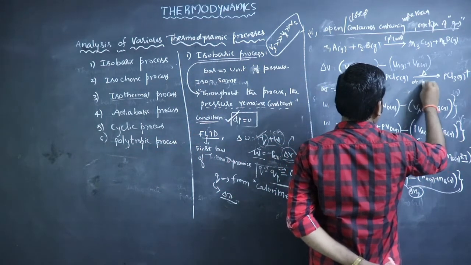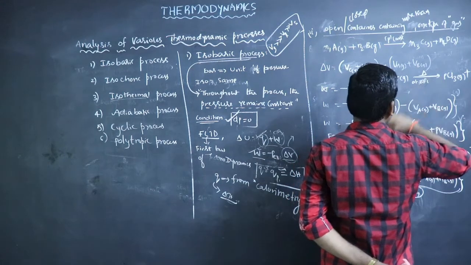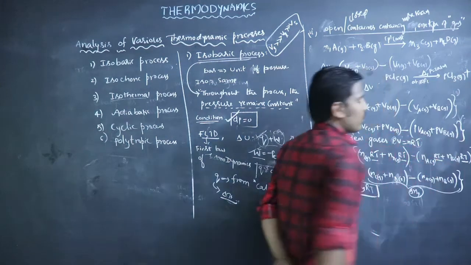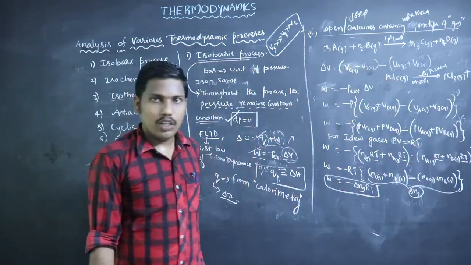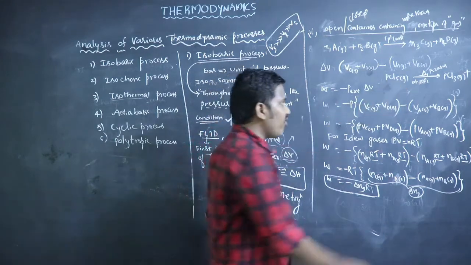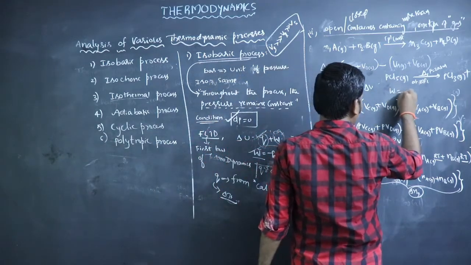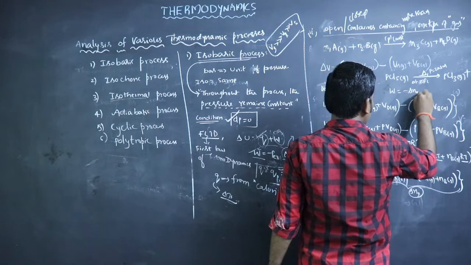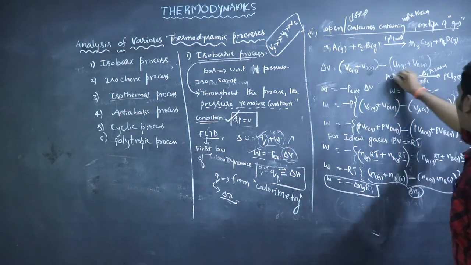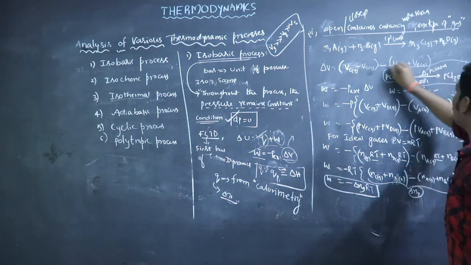Here it is at room temperature, that means at 27 degrees Celsius, and let us assume the pressure is 2 atmosphere. So how will we calculate work done in this process? What is the work done formula for this process? Work done equals minus delta Ng RT. So how will we calculate delta Ng for this equation?